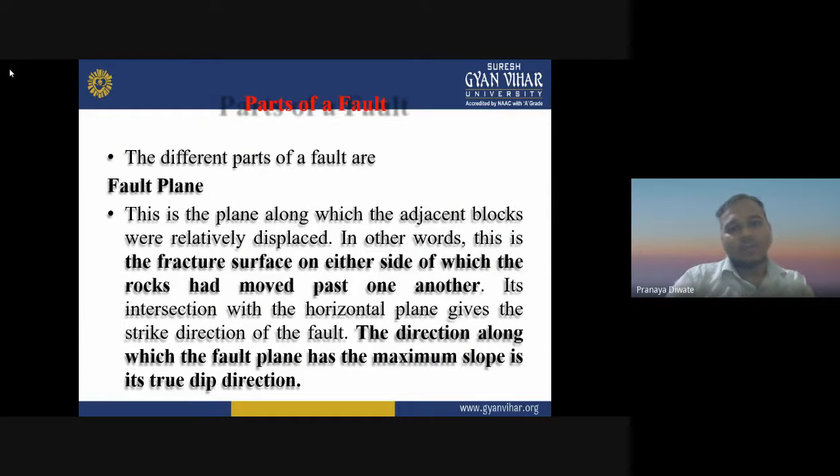Then we have parts of the fault. The fault plane is the plane along which the adjacent blocks were relatively displaced. In other words, this is the fracture surface on either side of which the rock has moved past one another. Its intersection with the horizontal plane gives the strike direction of the fault. The direction along which the fault plane has a maximum slope is the true dip direction.